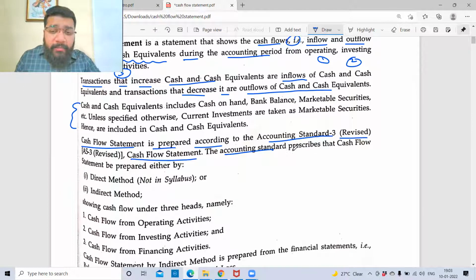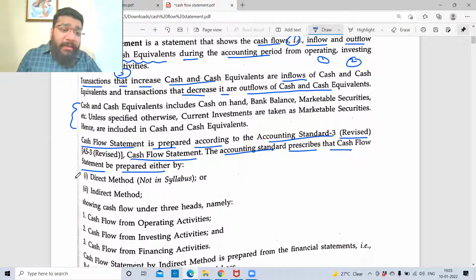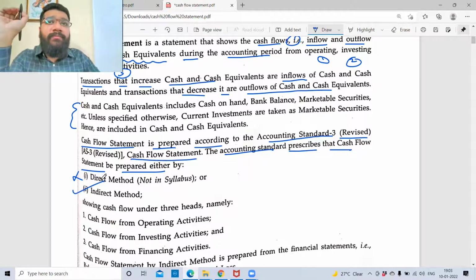The accounting standard prescribes that the cash flow statement can be prepared in either the direct method or the indirect method. There are two ways of preparing this cash flow statement. One is the direct method, second is the indirect method. Direct method is out of the syllabus, guys. It is not there in your syllabus. Indirect method is what we're going to study first. Are we clear with this?